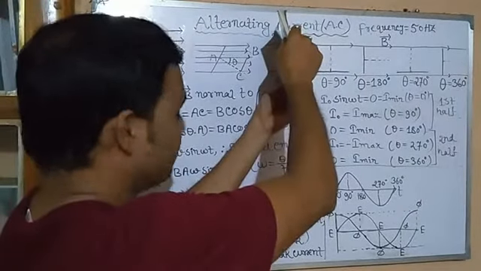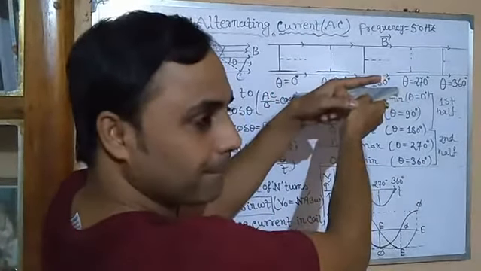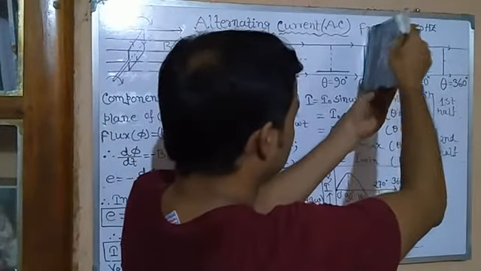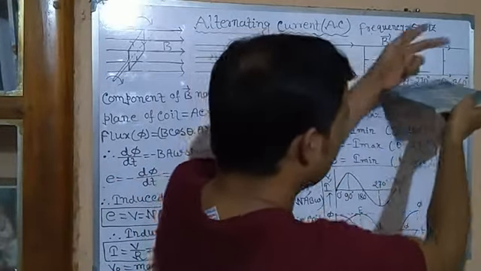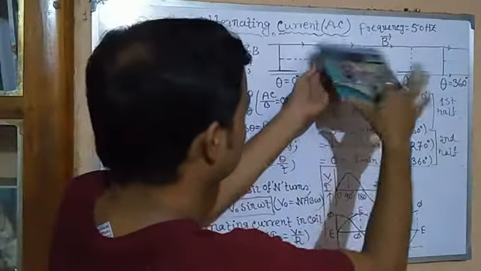Flux was maximum, flux is minimum, current has become maximum, isn't it? Flux was minimum, current was maximum. Or we can say flux minimum, flux maximum.